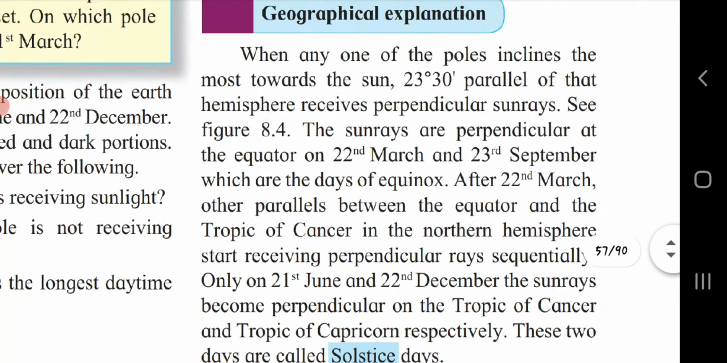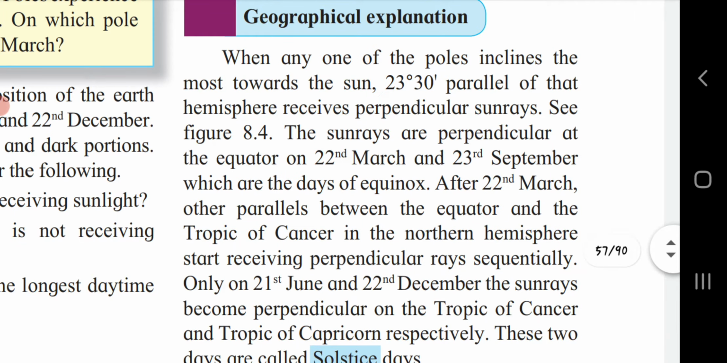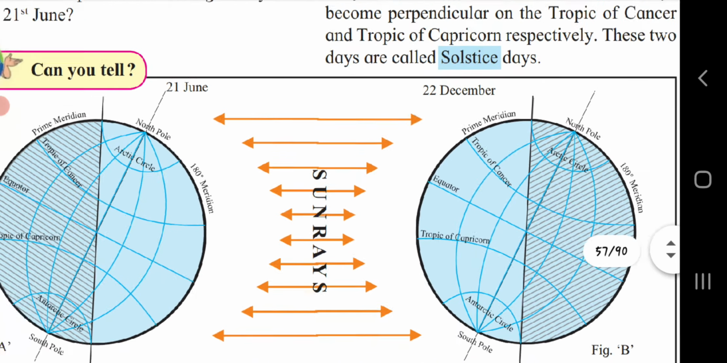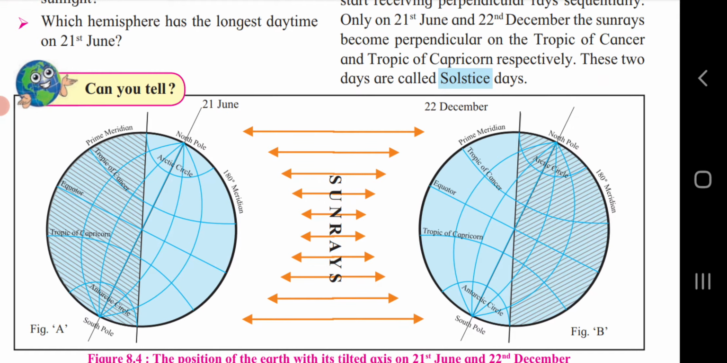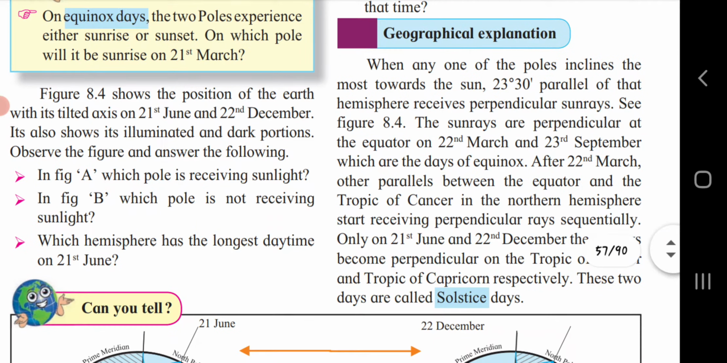Let's see what we had discussed. Geographical explanation. When any one of the poles inclines the most towards the sun, 23 degree 30 minutes parallels of that hemisphere receives perpendicular sun rays. See figure 8.4. The sun rays are perpendicular at the equator on 22nd March and 23rd September, which are the days of equinox. Just as we have discussed, on these days the day and night are equal, so it is known as equinox.